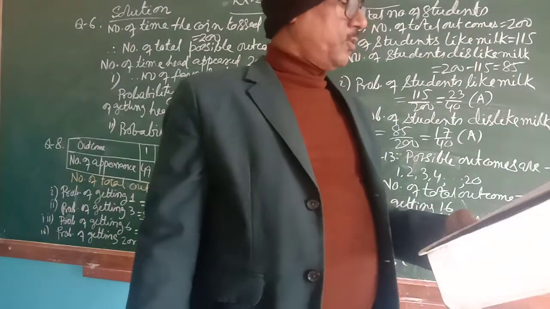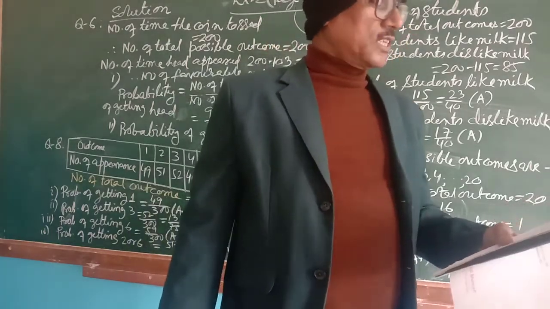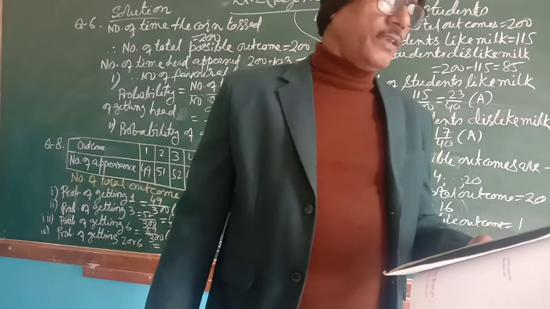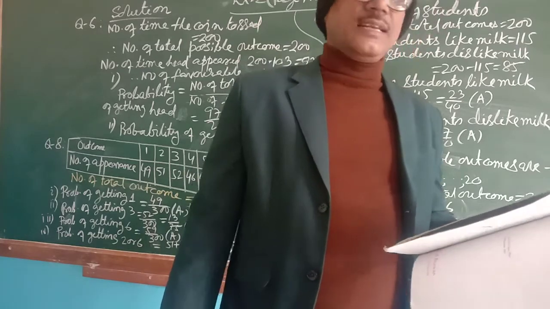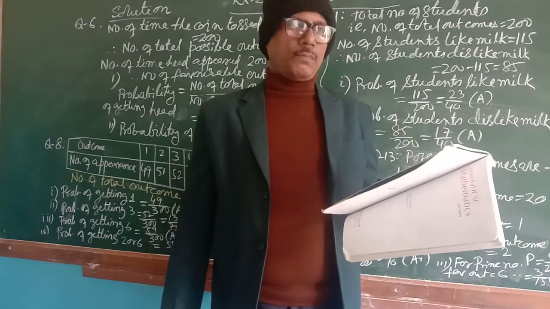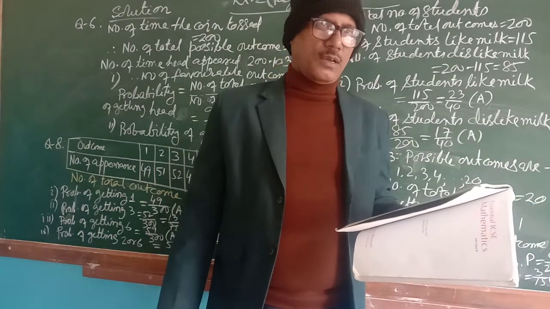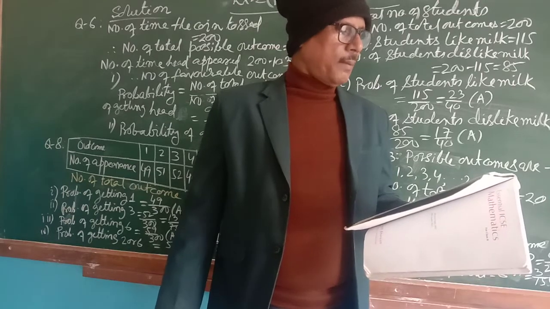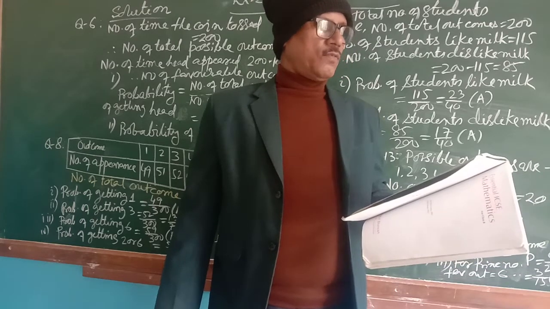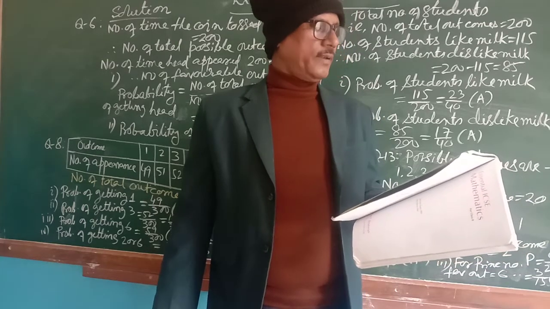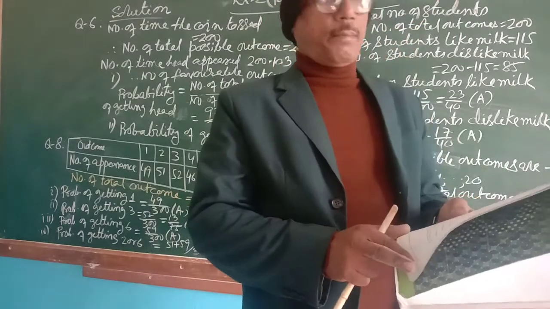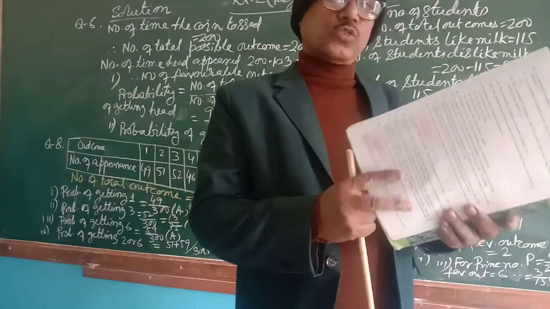Like this, I will take question number 6. The probability of choosing a card of green color from a bag of 5 red cards and 10 green cards. 10 green cards and 5 red cards. The total number of outcomes will be 15. But choosing a card of green color from a bag of 5 red and 10 green cards, that may happen or may not happen. Means that is a true statement.